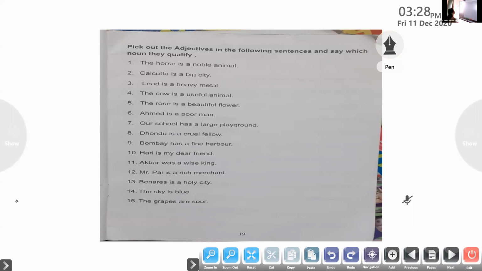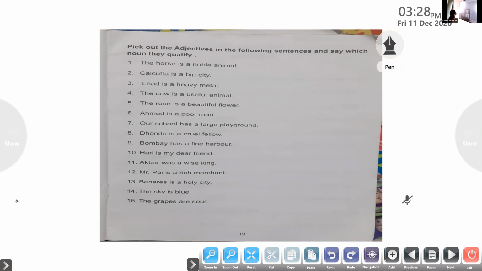The horse is a noble animal. Now, which is the adjective in that sentence?